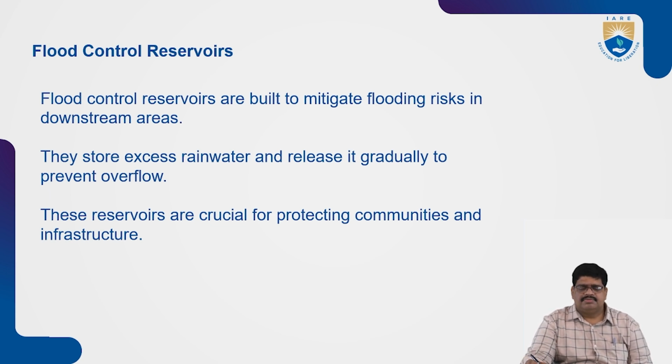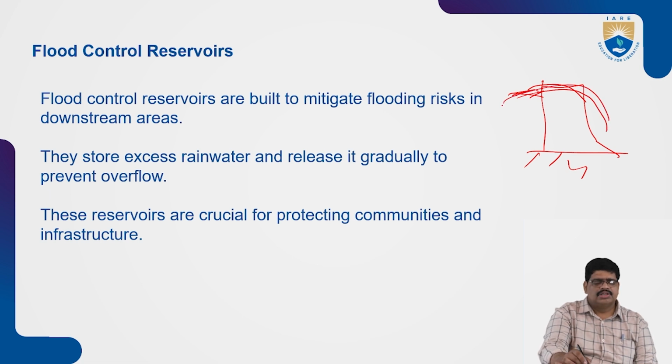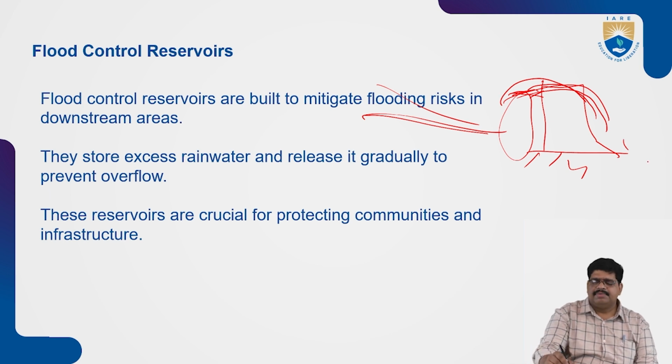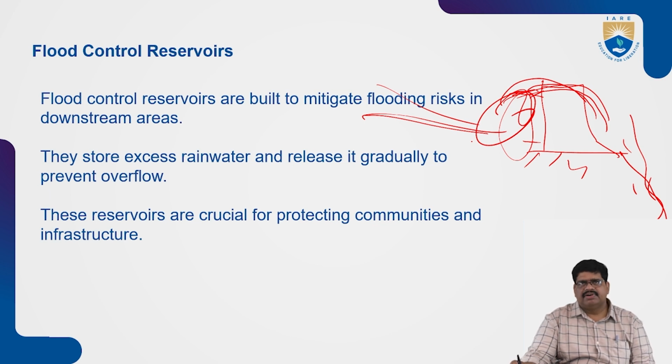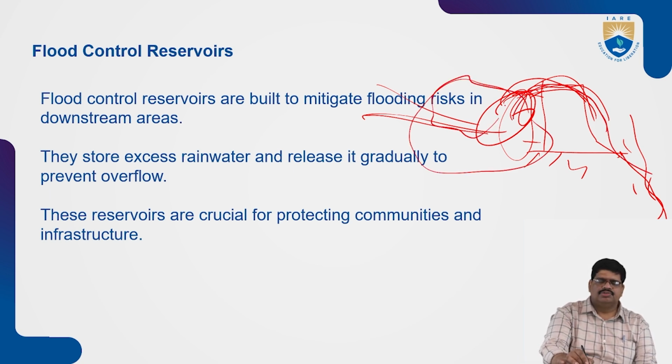Suppose a dam is constructed here, and water can be stored up to some level, and through the spillway the water can overflow. Heavy floods will come, and the reservoir stores the water to avoid flood damage to the downstream of the site. It protects the area. The excess rainwater can be released gradually to prevent overflow. So only this overflow water is released, and the remaining water is stored in this area.